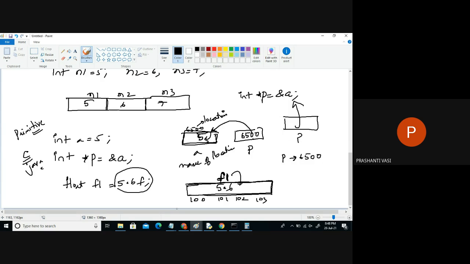Address of A, because P is pointing to what, value or address of A? Address of A. So to fetch the value, we use this operator, the dereference operator. Then only it gives you what? When you say star P, it gives the value of A, the value found at that address.